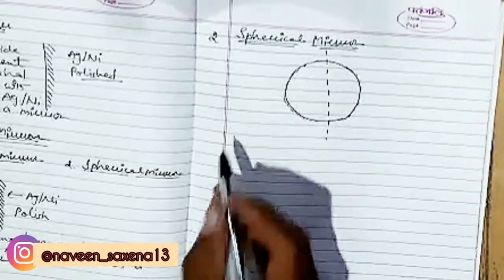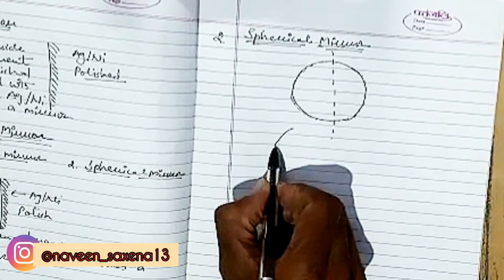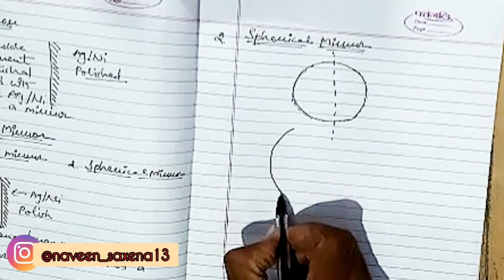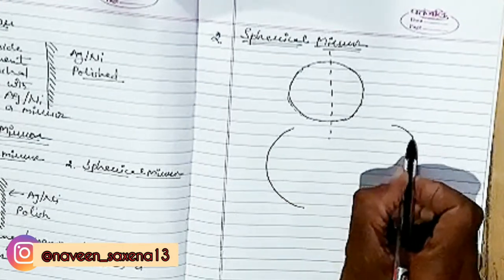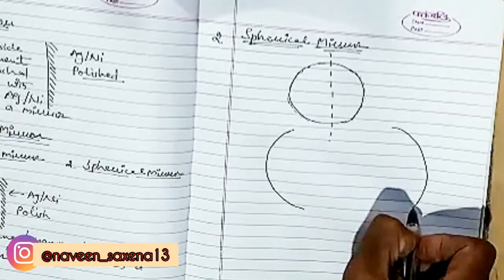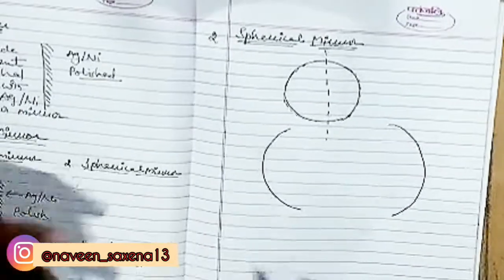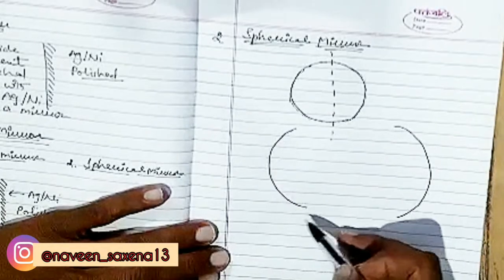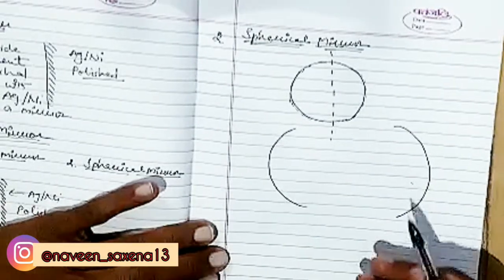Now the two parts have a curved surface, and they are separated like this. At this time they are transparent. They are not mirrors.